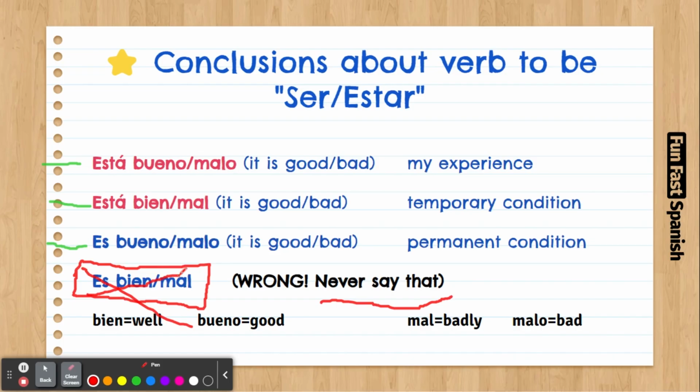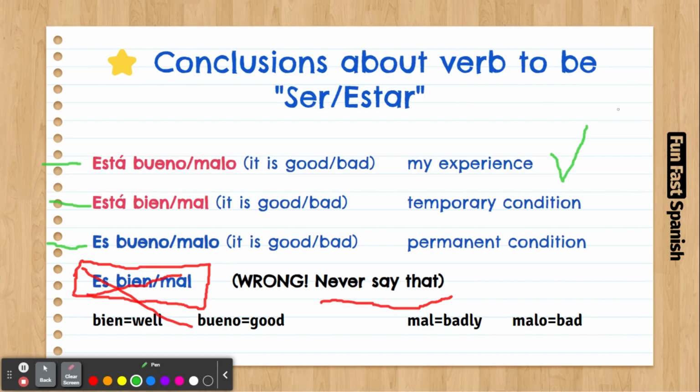Es bien, es mal. What you can use is está bueno, está malo, está bien, está mal, or es bueno, es malo. That's what you can use. So, está bueno, está malo is when you're talking about actual experiences. Yeah, la sopa está buena. You don't say la sopa es buena. That means like the soup is like a good person kind of thing. I don't know, like he has good values or stuff like that.